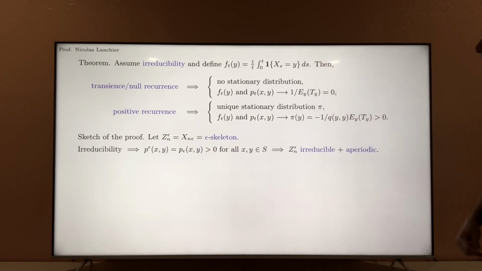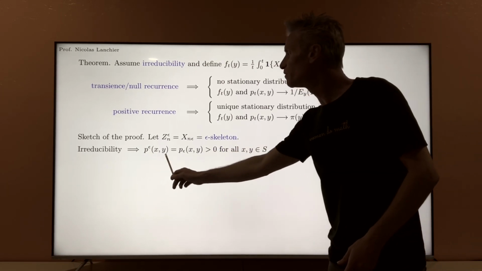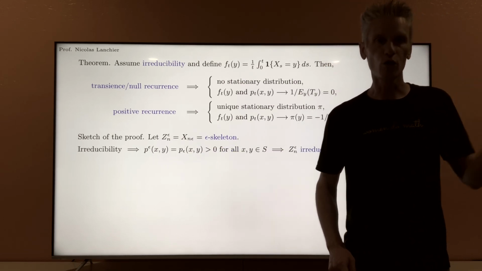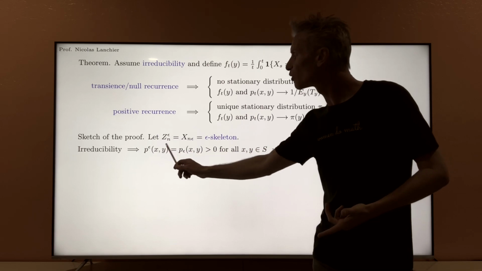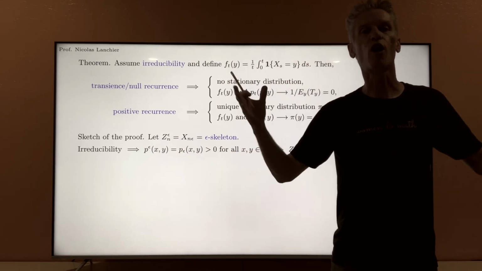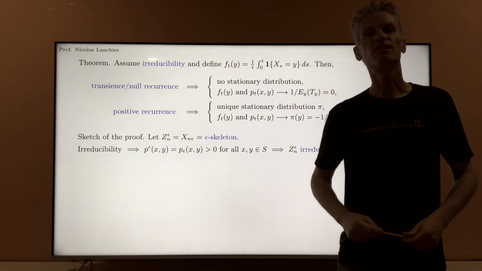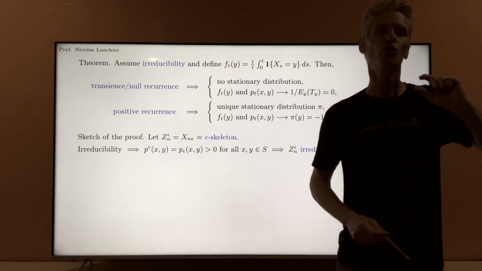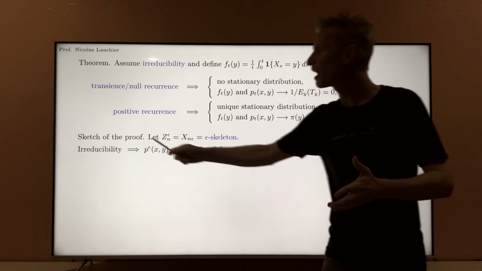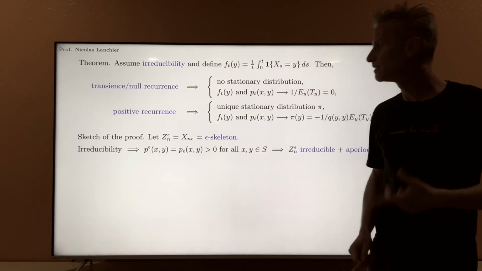This implies that the probability of going from x to y in one time step for the epsilon skeleton is always positive. And so the transition matrix of this process is a matrix with only positive coefficients. So that means that in one time step, you can go from any state to any other state. This implies irreducibility.